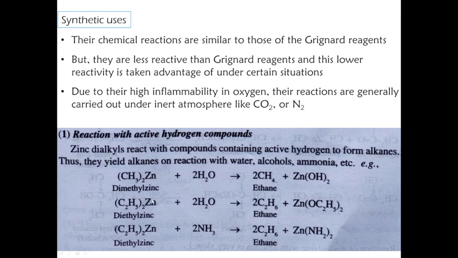And if we take diethyl zinc, it reacts with alcohol and then we get ethane and diethoxy zinc will form. Okay. So here diethyl zinc reacts with ammonia, then we get ethane and diamino zinc will form. Okay.